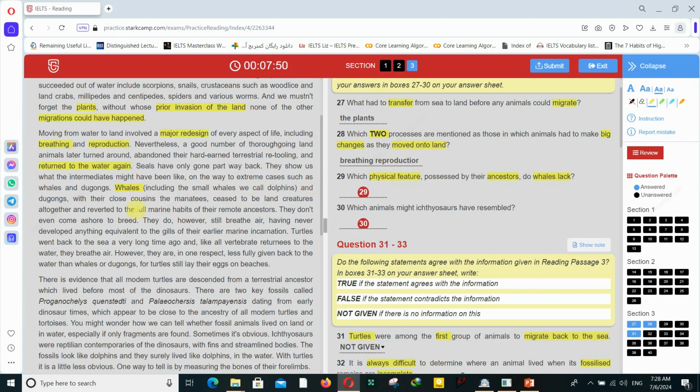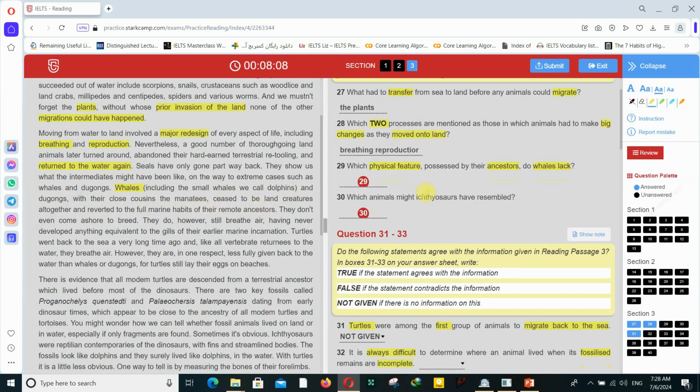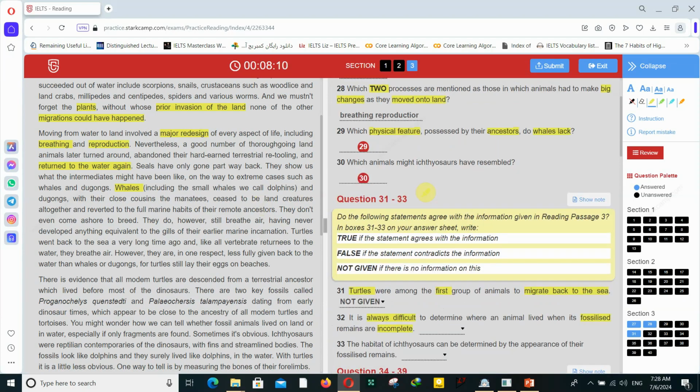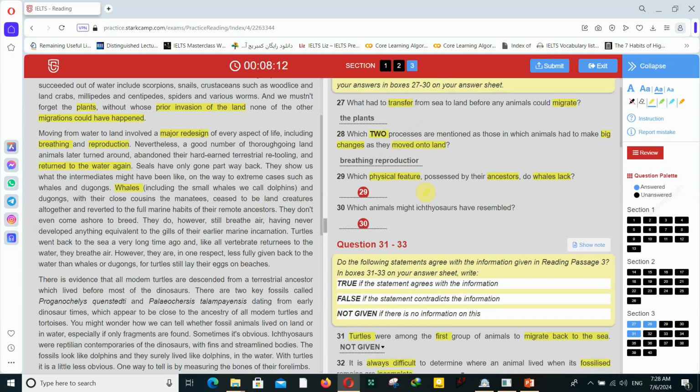Including the small whales we call dolphins, and dugongs, with their close cousins, the manatees, ceased to be land creatures altogether and reverted to the full marine habitats of their remote ancestors. They don't even come ashore to breathe.